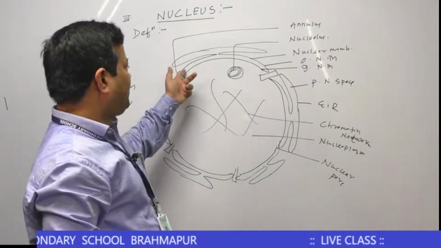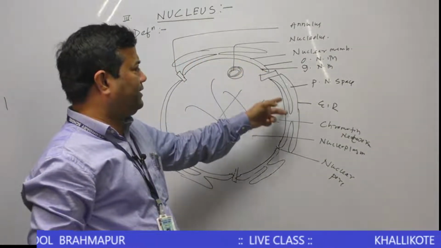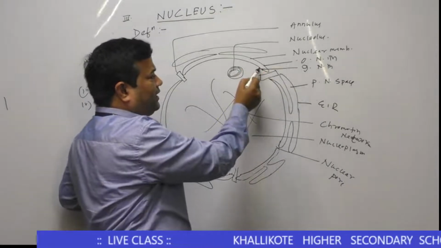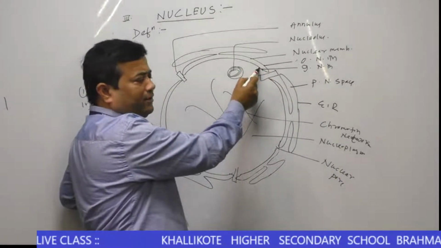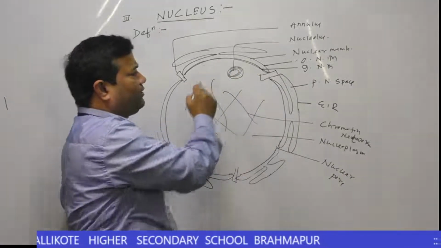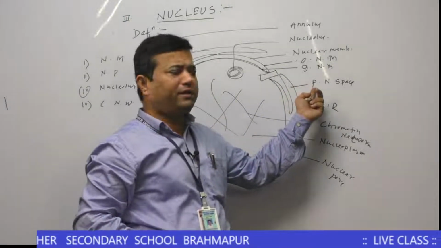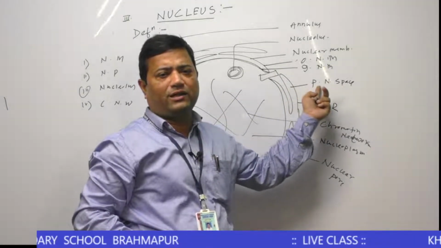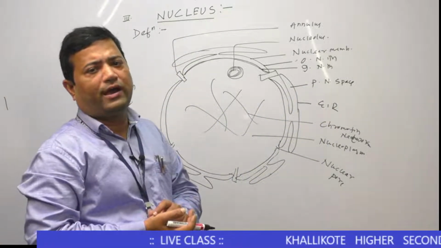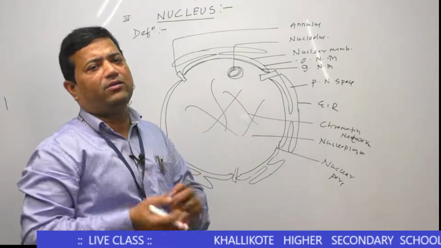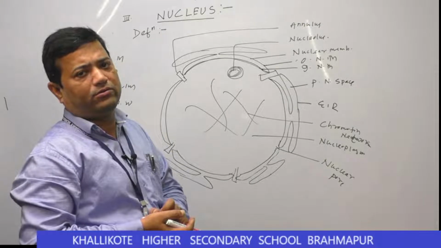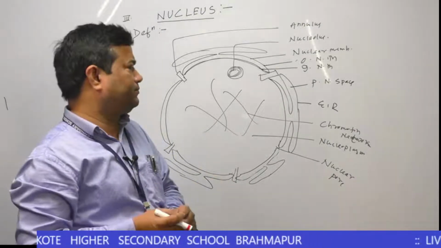The nuclear membrane has two coverings: one is the outer nuclear membrane, the second is the inner nuclear membrane. The space between the outer and inner nuclear membrane is called the perinuclear space. The thickness of the perinuclear space is about 9 to 10 nanometers.